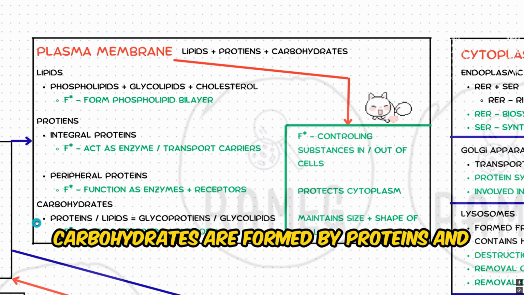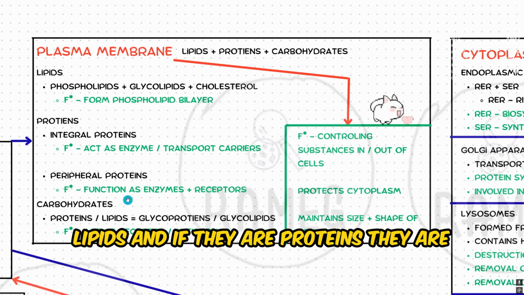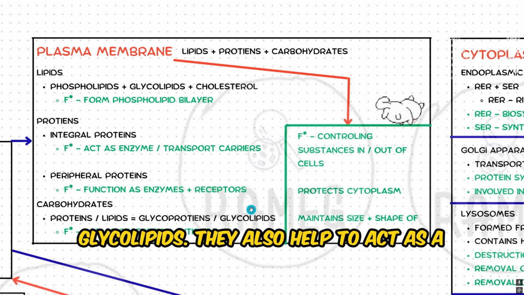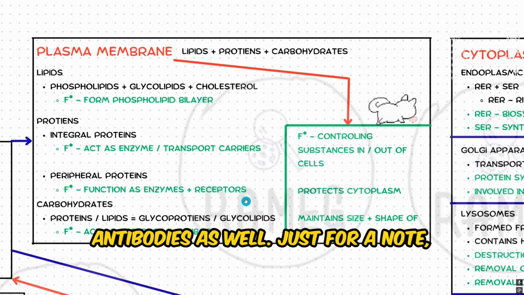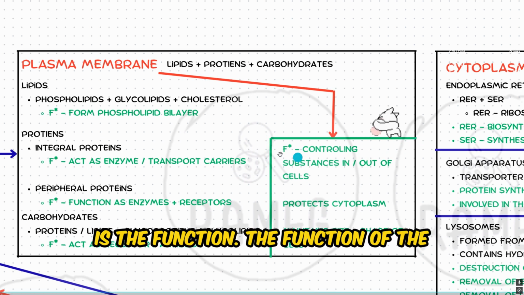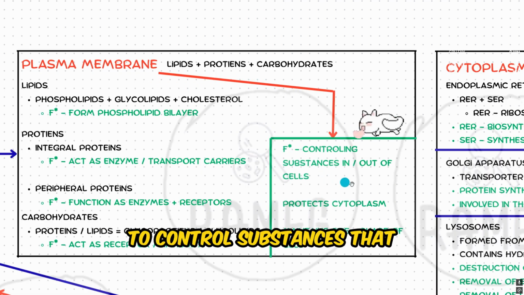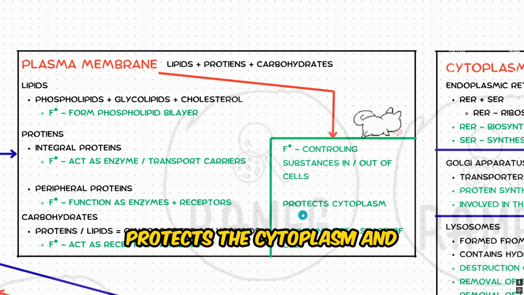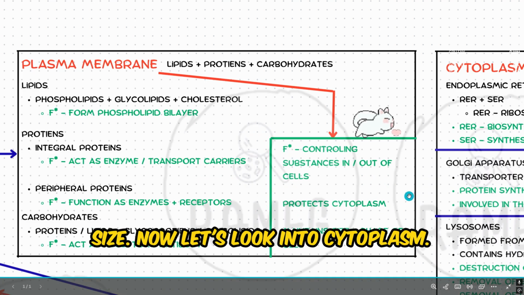Carbohydrates are formed by proteins and lipids. And if they are proteins, they're called glycoproteins, and if they're lipids, they're called glycolipids. They also help to act as a receptor and sometimes antibodies as well. Just for a note, everything mentioned in green color is the function. The functions of the plasma membrane is they help to control substances that come in and out of the cell, and it also protects the cytoplasm and maintains the cell shape and size.